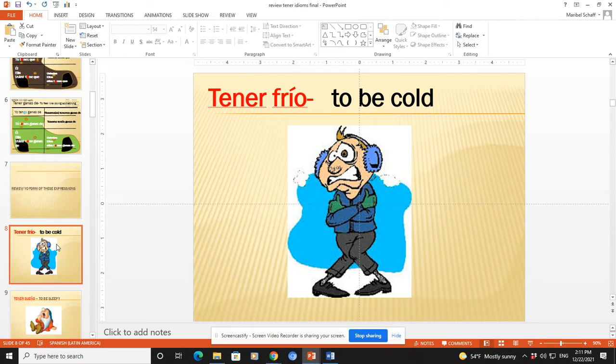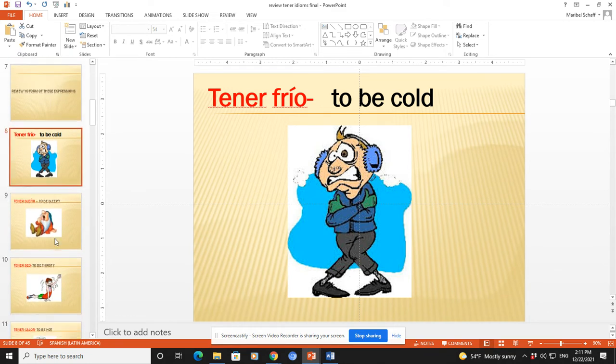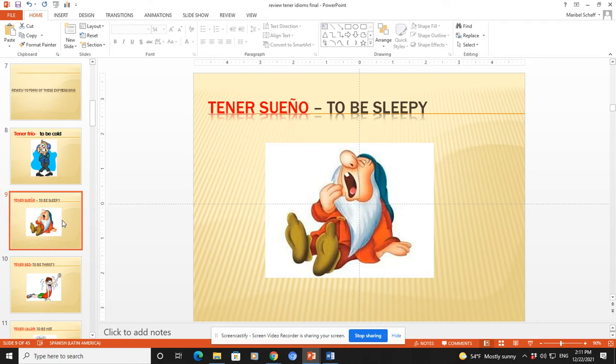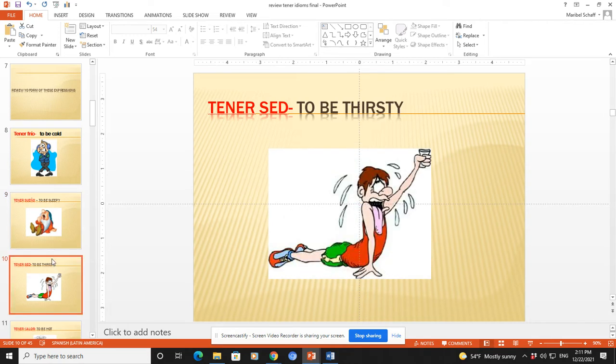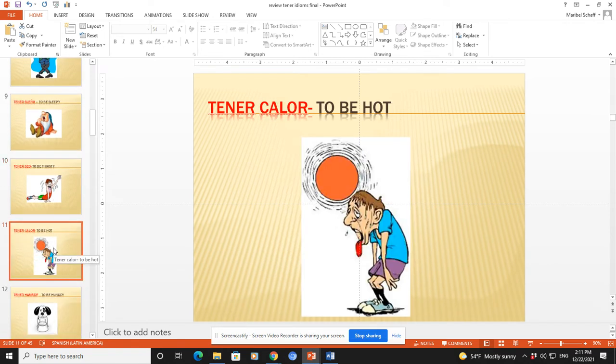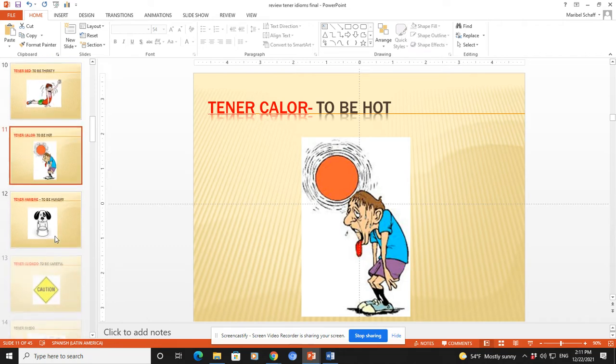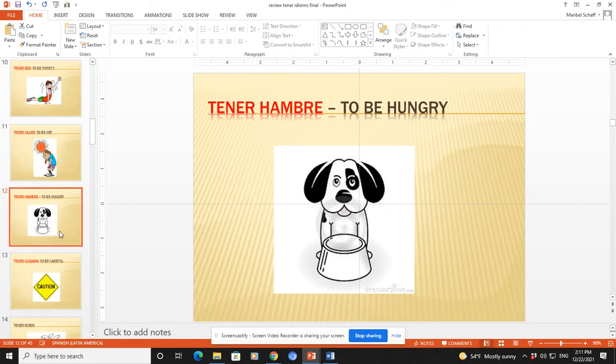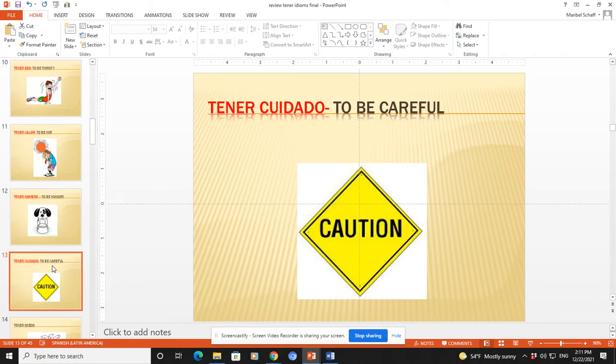Repeat after me. Tener frío. Tener sueño, to be sleepy. Tener sed, to be thirsty. Tener calor, to be hot. Tener hambre, to be hungry. Tener cuidado, to be careful.